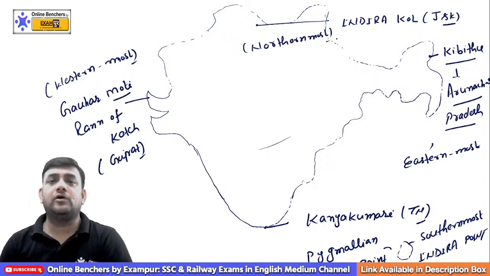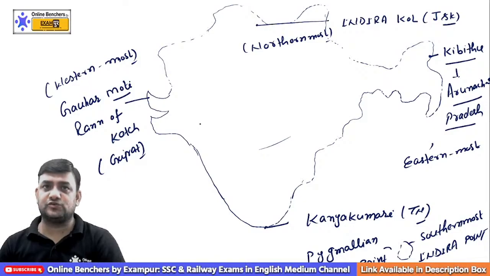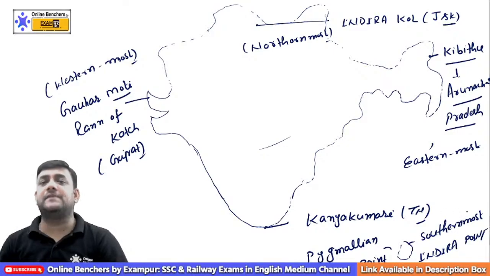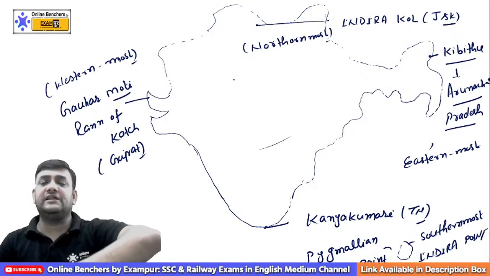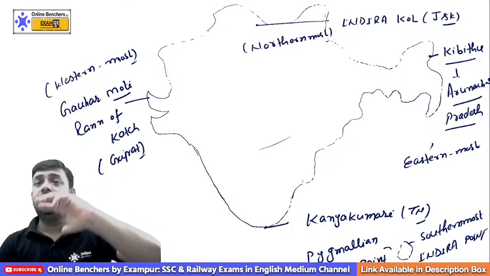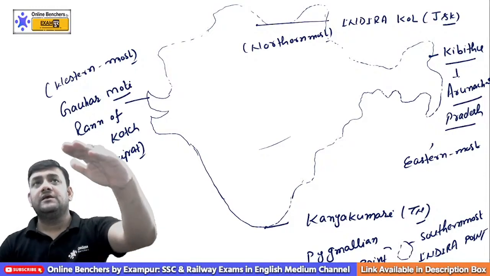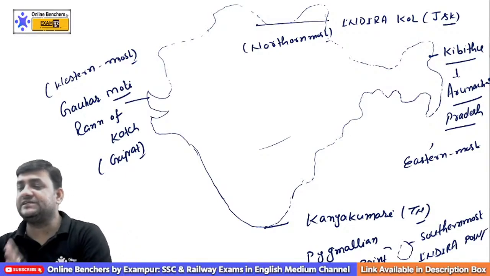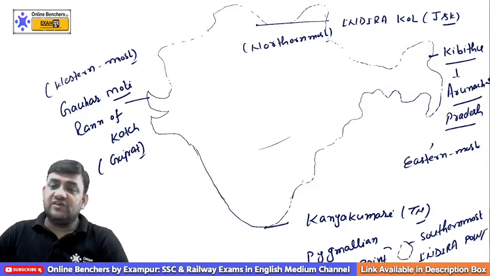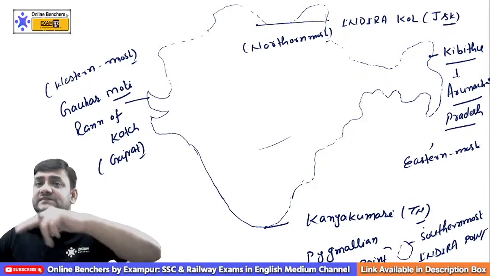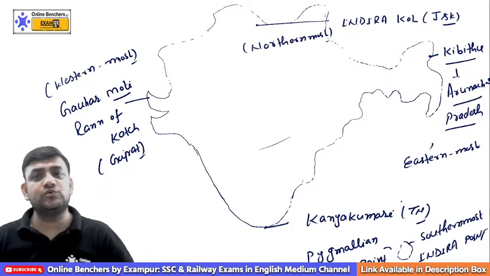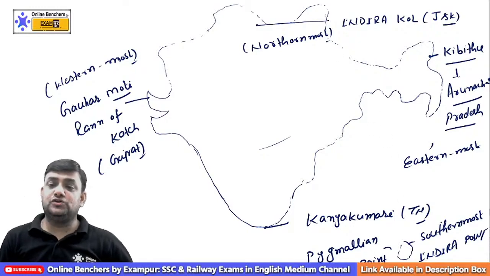You might have heard about the tsunami of 2004. In that tsunami, what happened? Indira Point got submerged, and because of the submersion, the geographical area of India decreased. I must tell you one thing, the geographical area of India keeps on increasing or decreasing. It totally depends on whether the southernmost tip of India, that is Indira Point, is submerged underwater or is outside of it. Please do remember that. So it depends upon the position of the southernmost.